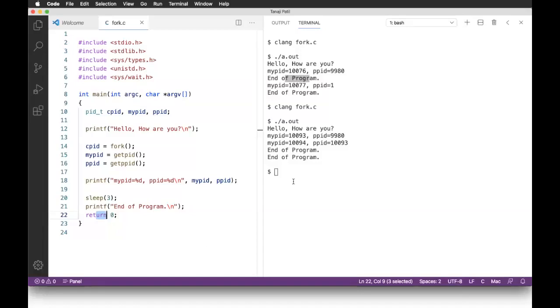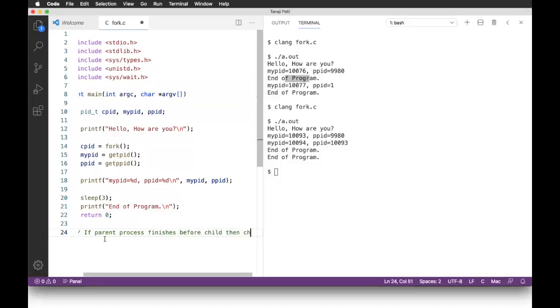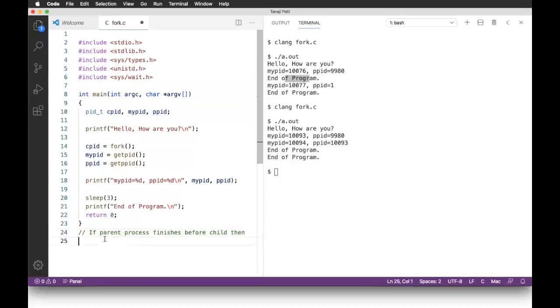Let me put it here in a comment. If the parent process finishes, or rather you can say dies, before the child, then the child becomes an orphan process. And for an orphan process, as I already mentioned,